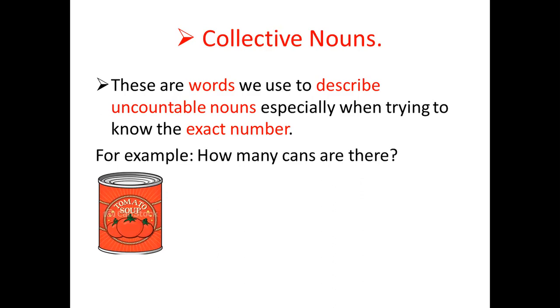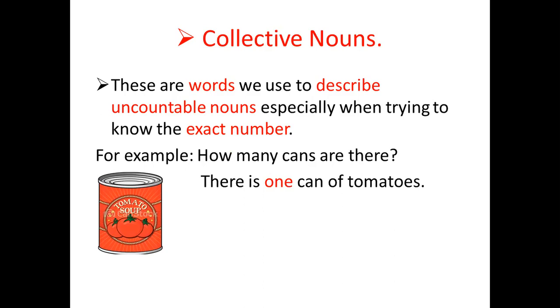For example, how many cans are there? There is 1 can of tomatoes. Now, you only have 1, so you say there is.